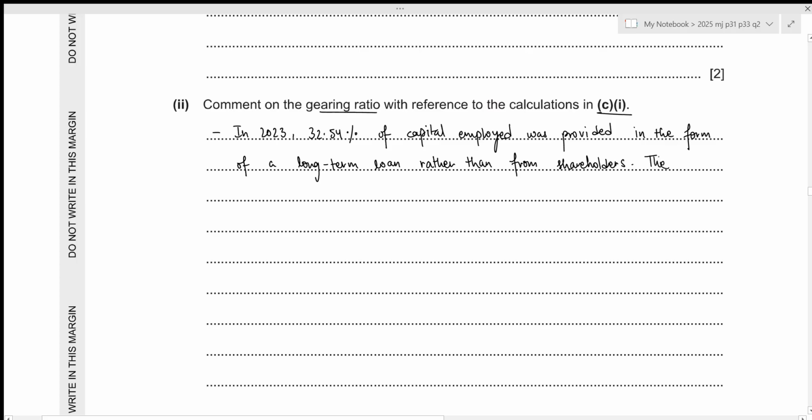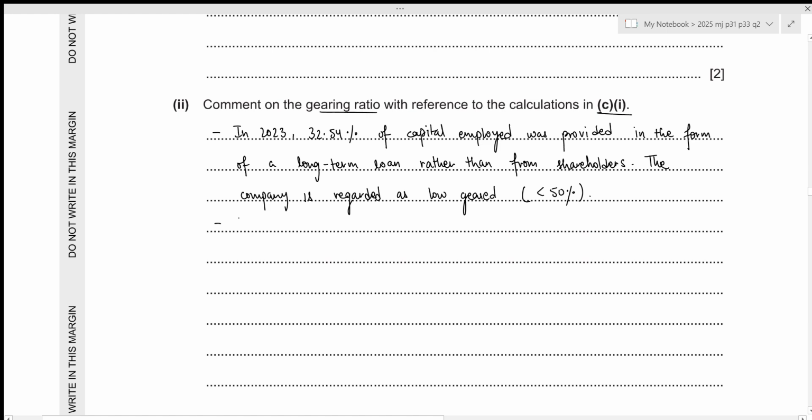And the company is regarded as low geared or having a low gearing because the value is less than 50%.